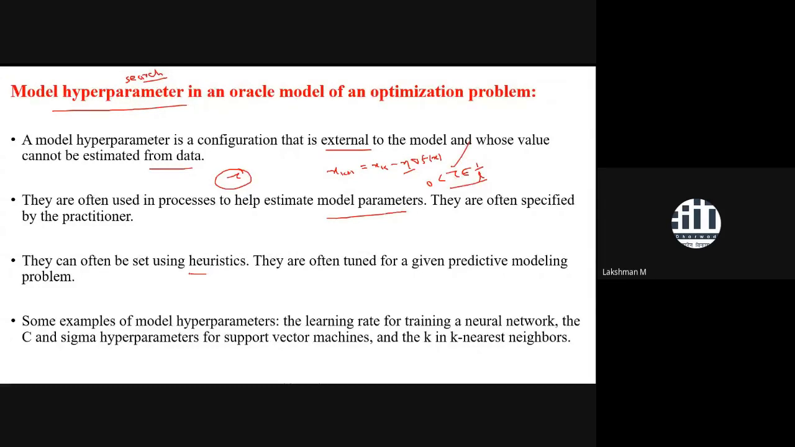They can often be set using a heuristic approach. They are often tuned for a given predictive modeling problem. Some examples of model hyperparameters: the learning rate for training a neural network, and the C and sigma hyperparameters, where C comes in regularization in a support vector machine and sigma also comes there. Also, in k nearest neighbors, how many points in the neighborhood you take, k, is also a hyperparameter. Also, the number of hidden layers, and so on. There are various hyperparameters.